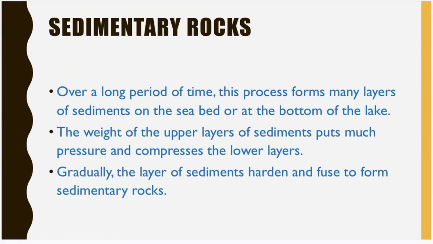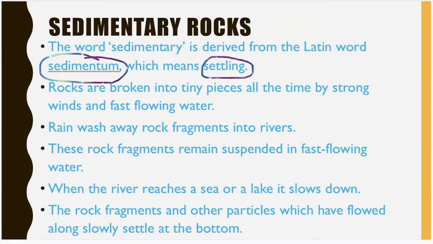Now the next one, sedimentary rocks. The word sedimentary is derived from the Latin word sedimentum, which means settling, which means settle down. The rocks are broken down into tiny pieces all the time by strong winds and fast flowing water.